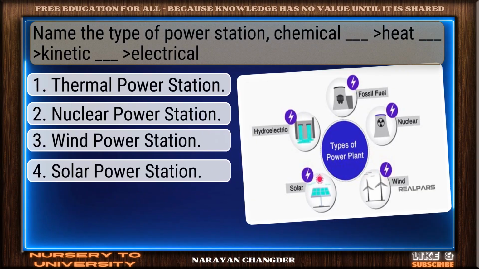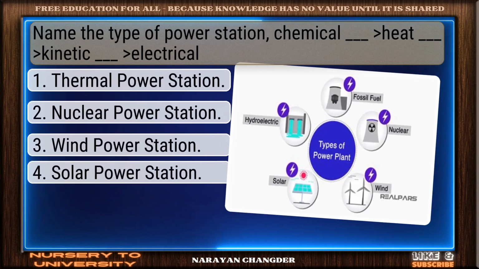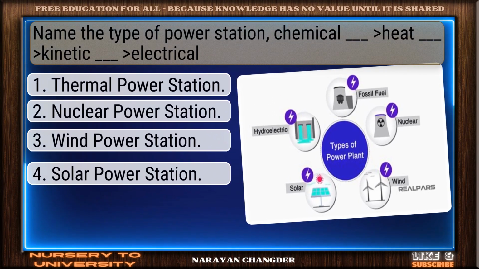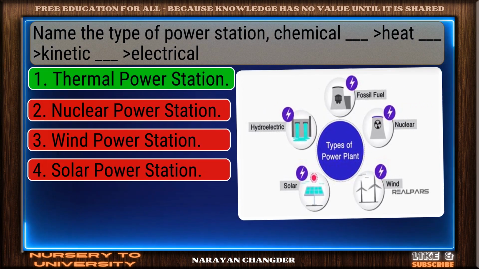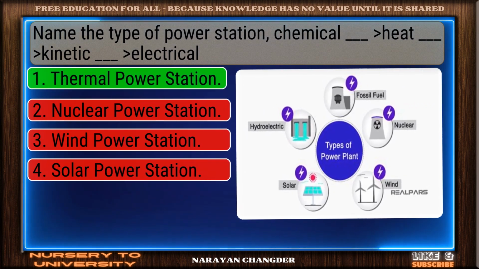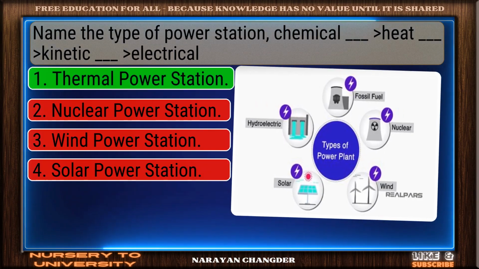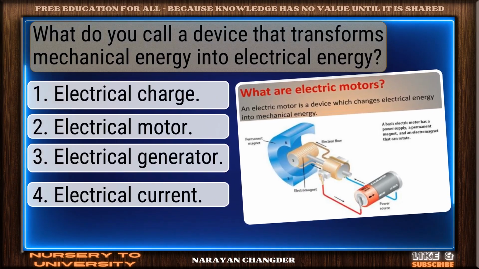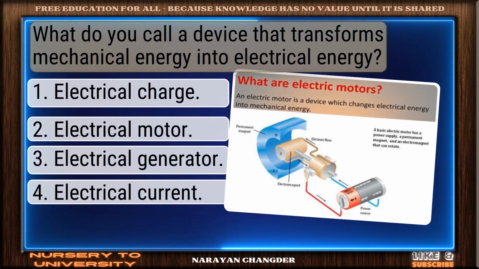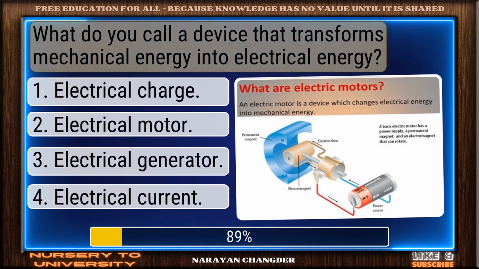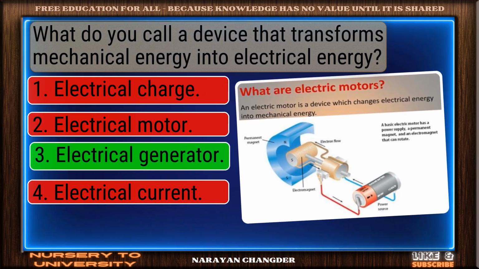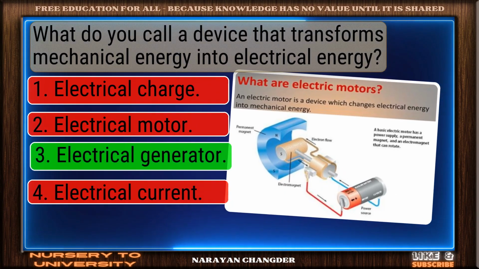Name the type of power station. Chemical to heat to kinetic to electrical. Correct. Thermal power station is spot on. What do you call a device that transforms mechanical energy into electrical energy? You chose electrical generator. Correct.